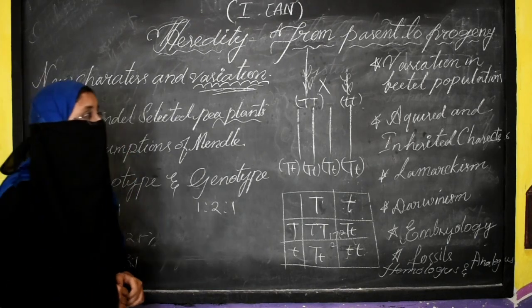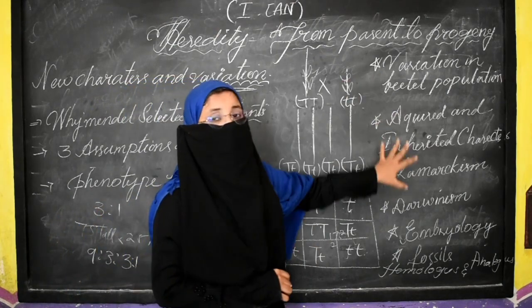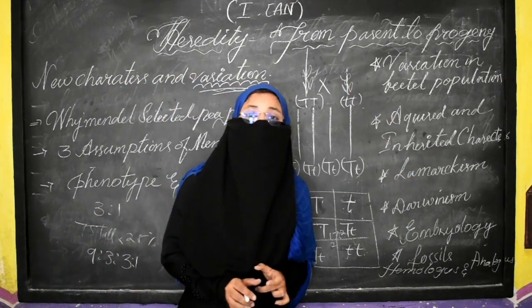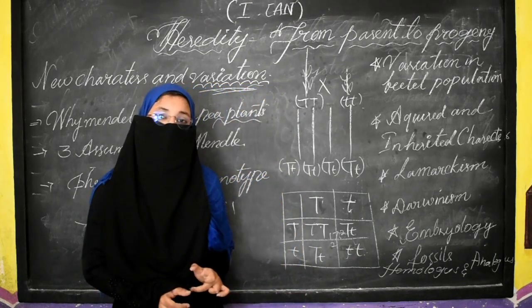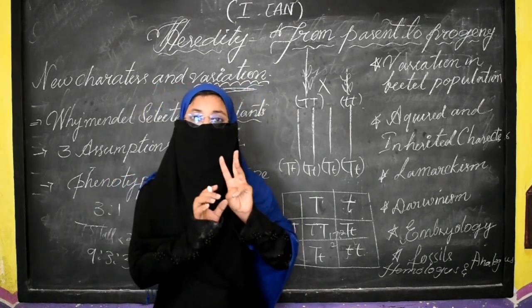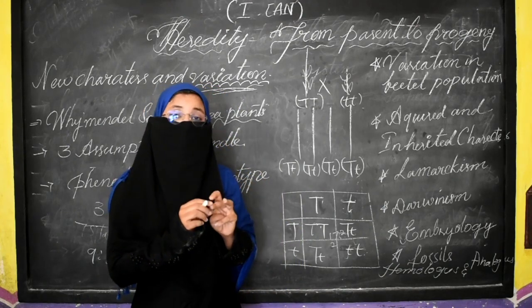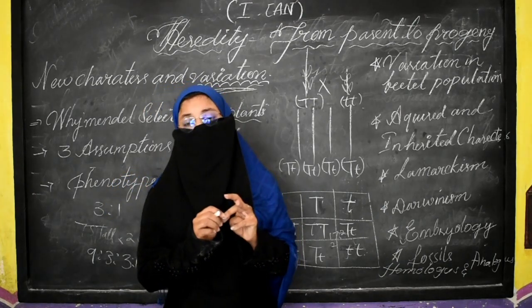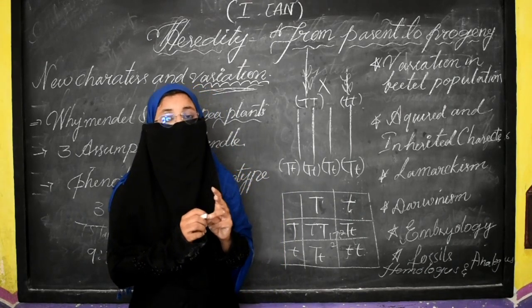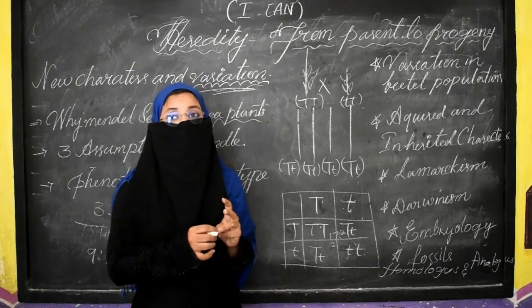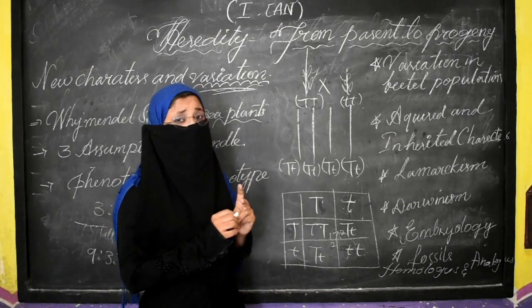Now the next thing, which is very important in this chapter, is the variations in the beetle population. We will learn four cases, mostly three. The first case explains natural selection, the second case explains genetic drift, and the third case explains the passing of inherited characters instead of acquired characters.